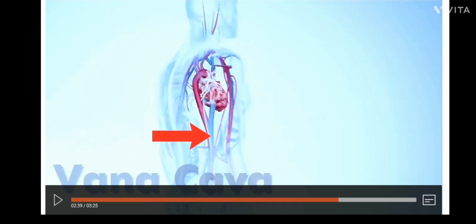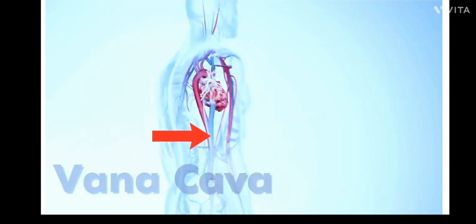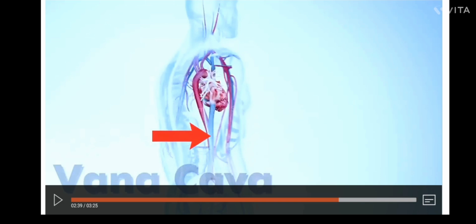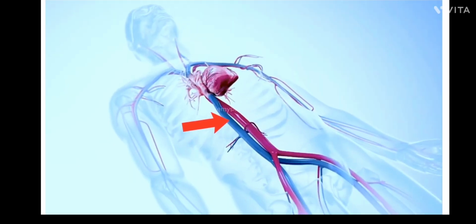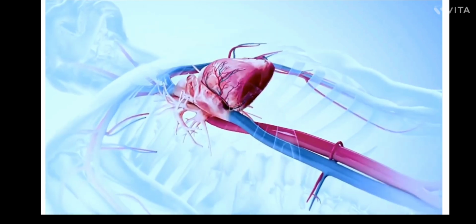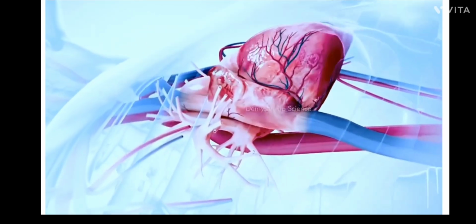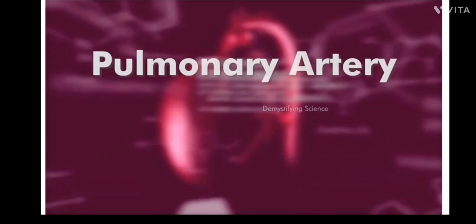Now comes vena cava. Vena cava is the largest vein in the body, and it carries deoxygenated blood from the body back to the heart. Means whatever deoxygenated blood is there, who will carry? Vena cava will carry it from the body to the heart, and it is depicted by the blue color. Here you can see vena cava, and it is the largest vein in the body.